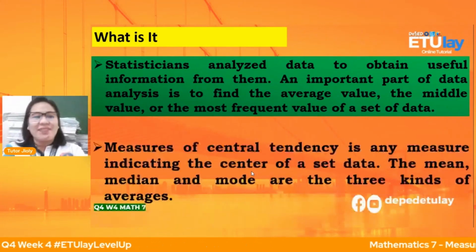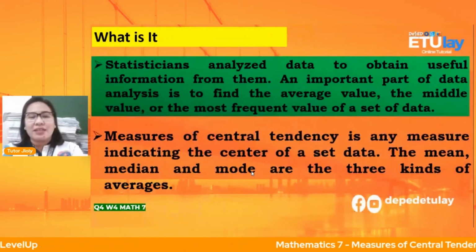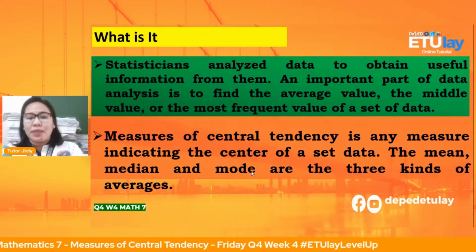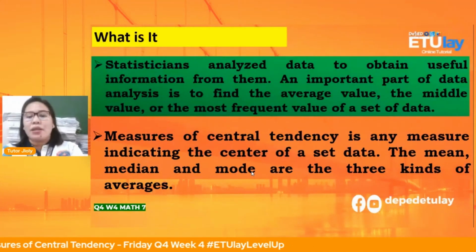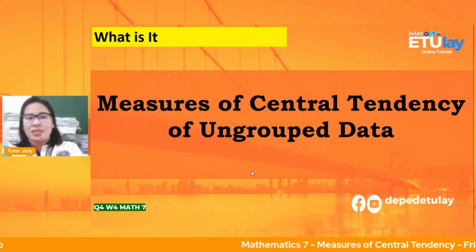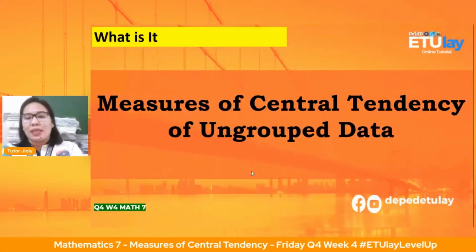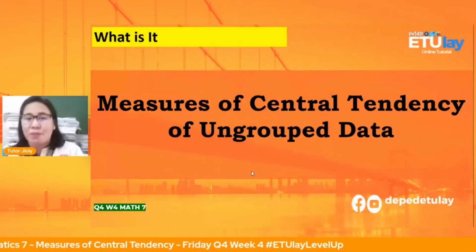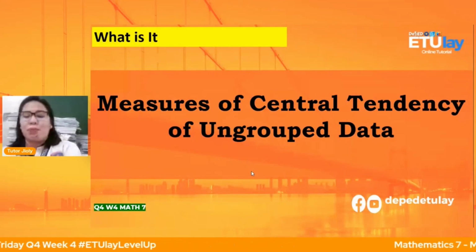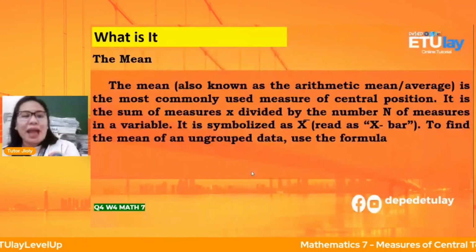Okay, next. Measures of central tendency is any measure indicating the center of a set of data. The mean, median, and mode are the 3 kinds of averages. Okay, so the first one that we're going to discuss is measures of central tendency of ungrouped data. Ungrouped kasi dalawa yun mga anak. We have the group and the ungrouped data. Yung madali muna, so we have the ungrouped.